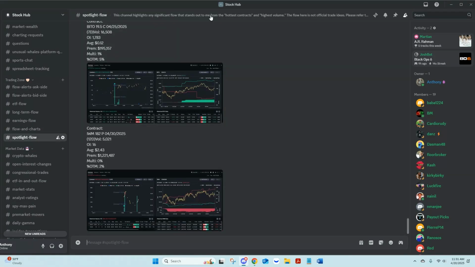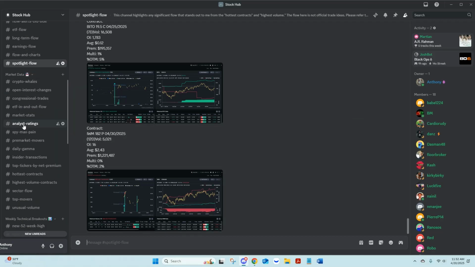Spotlight flow, this is a new channel. So this flow is coming from the hottest contracts and the highest volume. So this is flow that's sticking out to me, but I might not like it on a chart. So again, this is just like the flow alerts, ask side, bid side, ETF flow. Take a peek at it, see what looks good to you maybe. Otherwise, this flow is not tracked as well. So the four sections that are tracked, again, are ask side, bid side, ETF flow, and your flow and charts. So these would be considered your alerts as well. I mean, all of them are pretty much alerts, but these are your tracked alerts versus your untracked alerts.